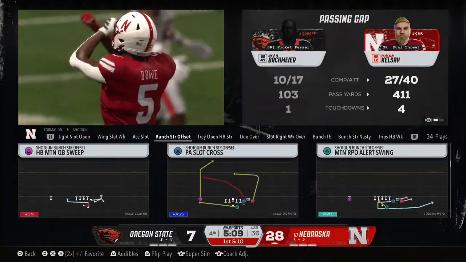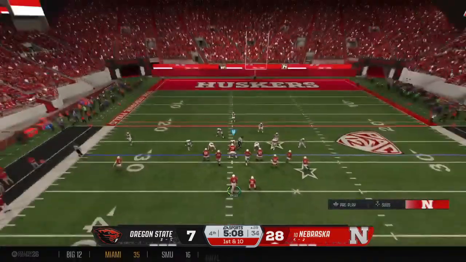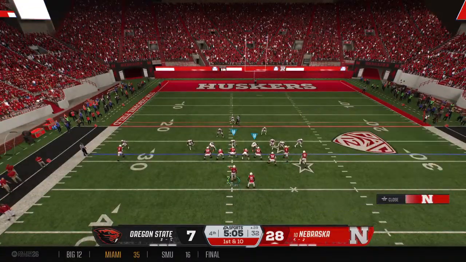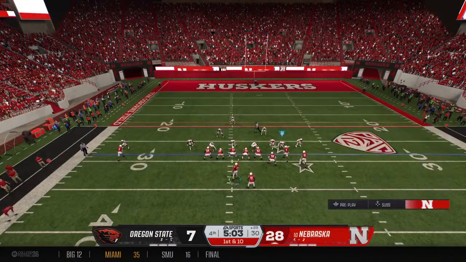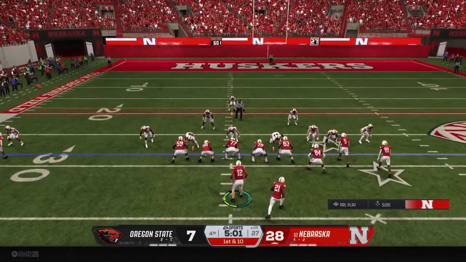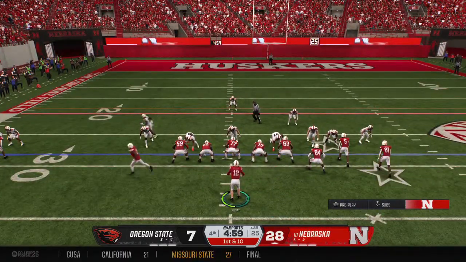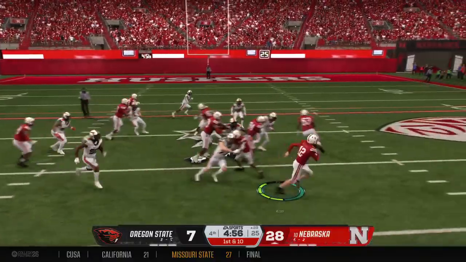Hey, I got to be honest, I don't know if the defense was expecting that type of throw on 4th down. It looked like they were all huddled close to the line of scrimmage, looking for something in the quick game, but instead the quarterback takes a shot vertically down the field and catches the defense off guard.